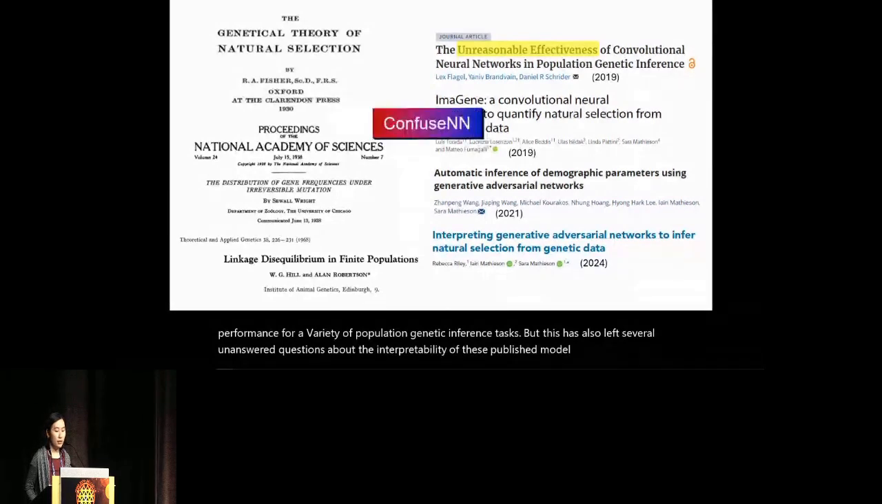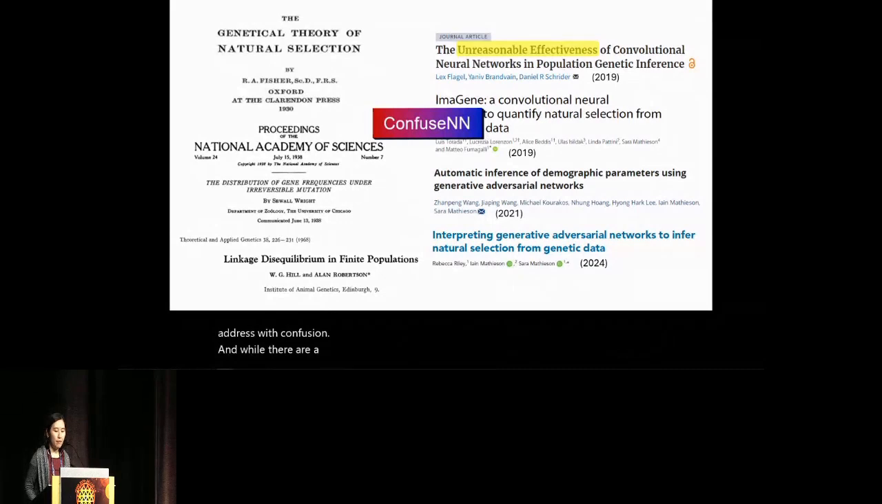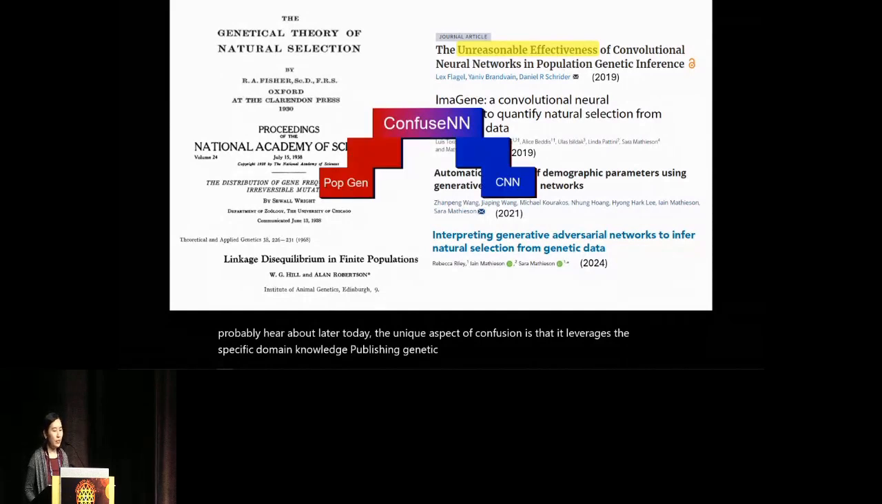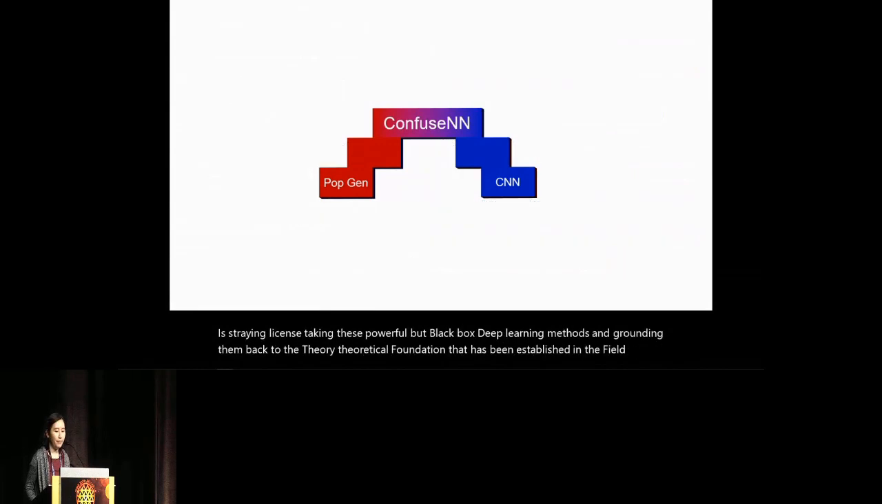to address with Confusion. And while there are a variety of approaches from the field of explainable AI that you'll probably hear about later today, the unique aspect of Confusion is that it leverages the specific domain knowledge of population genetics for interpretability. Its strength lies in taking these powerful but black box deep learning methods and grounding them back to the theoretical foundation that has been established in the field for a century.